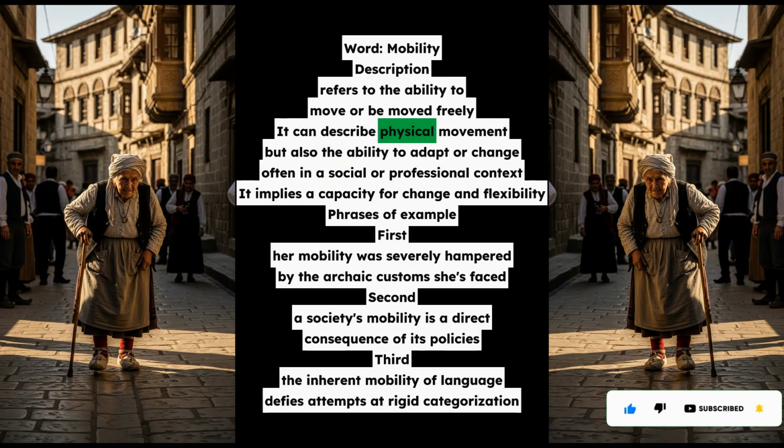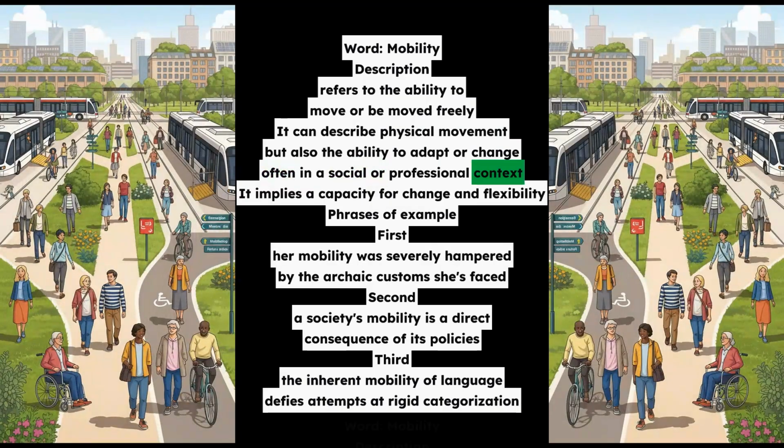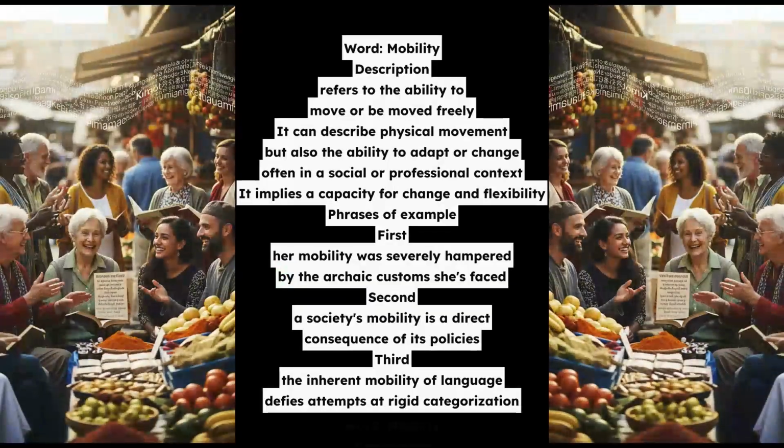Phrases of example. First, her mobility was severely hampered by the archaic customs she's faced. Second, a society's mobility is a direct consequence of its policies. Third, the inherent mobility of language defies attempts at rigid categorization.